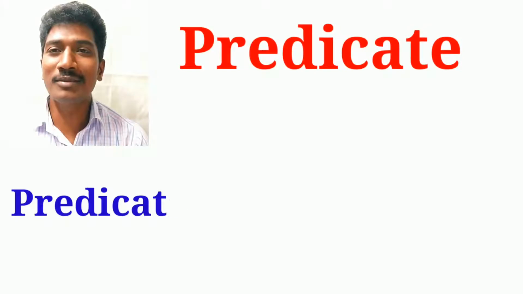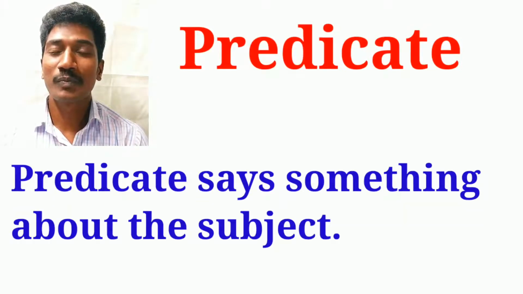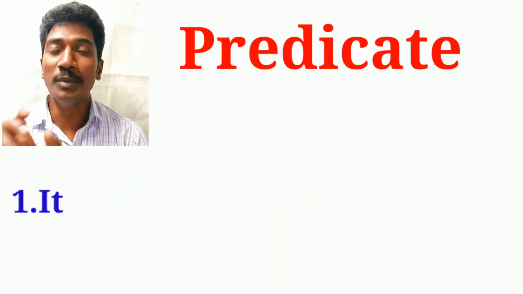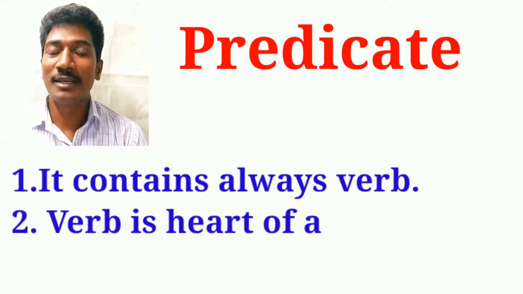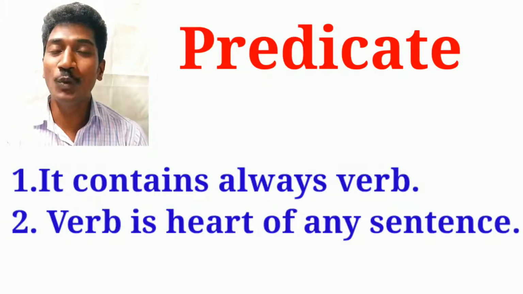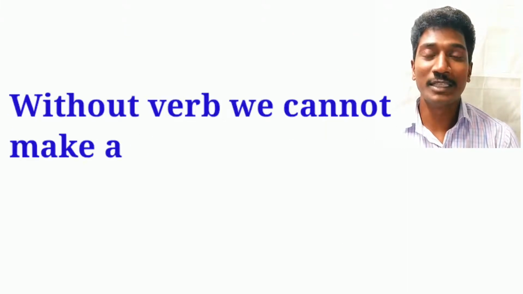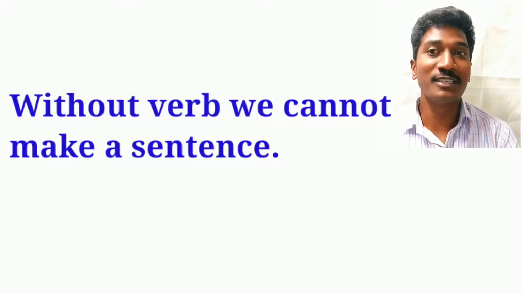The predicate is the part which tells something about the subject. The predicate always contains a verb. We say the verb is the heart of the sentence, and the verb always comes in the predicate part. Without a verb, there is no sentence. We cannot make a sentence. So the verb does a very important function in sentences.